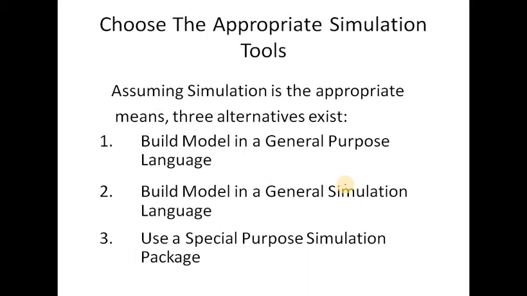So choose the appropriate simulation tools. We have to choose the appropriate simulation tools in terms of three sections. Build the model in a general purpose language. First section, we are talking about the general purpose language. In the second section, we are talking about the general simulation languages. In the first section, are you getting it? We are talking about general purpose languages. General purpose languages may be C, C++, Java and so on. In the second point we are talking about the simulation languages.